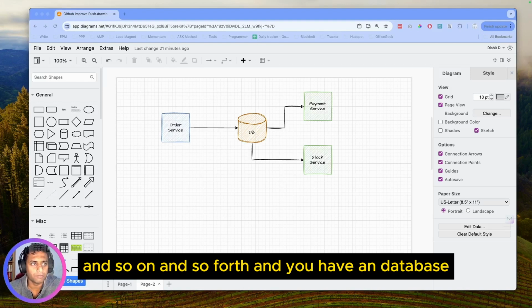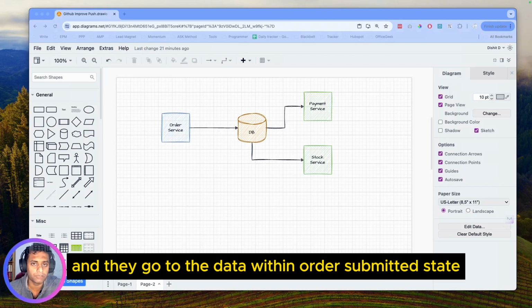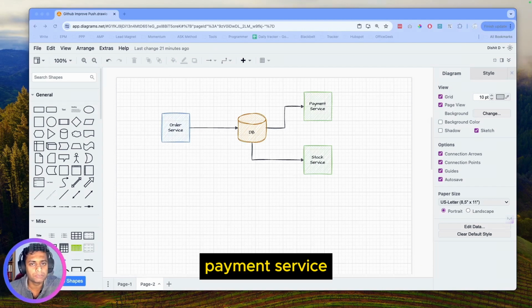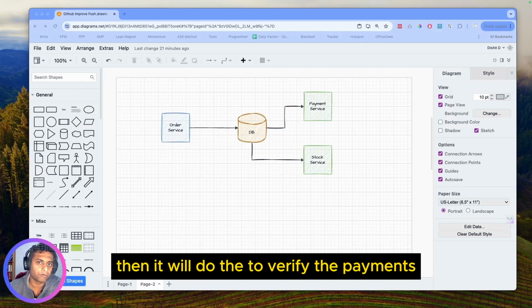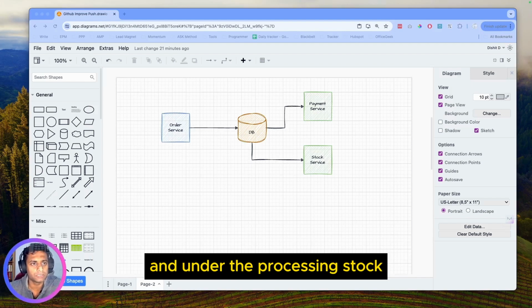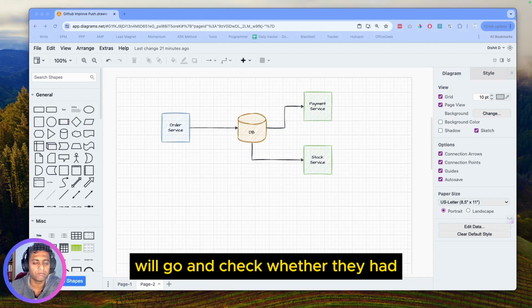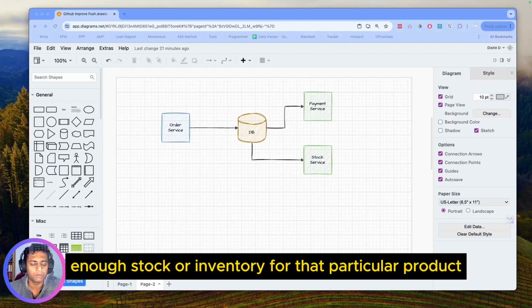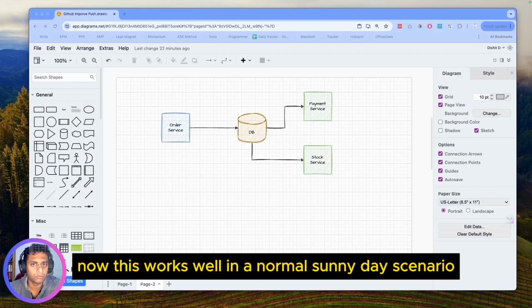And you have a database. Order service accepts an order and it goes into the database in order submitted state. Payment service will check the order in submitted state, then it will verify the payments and do the other processing. And the stock service, if the order is submitted, will go and check whether they have enough stock or inventory for that particular product. Now this works well in a normal sunny day scenario.